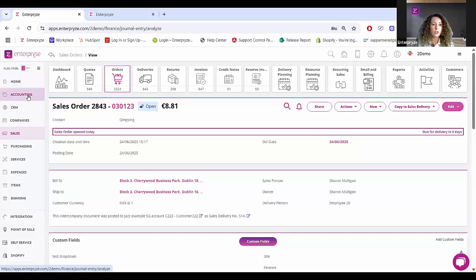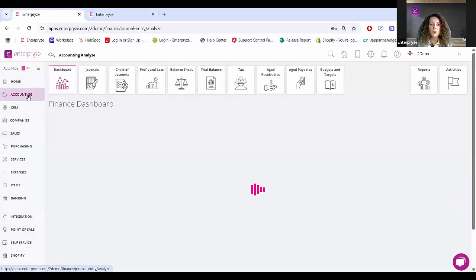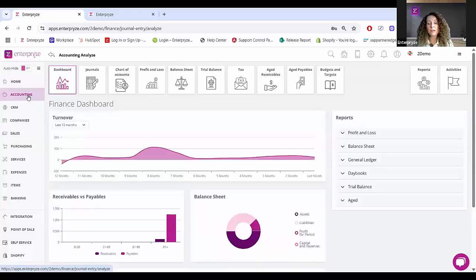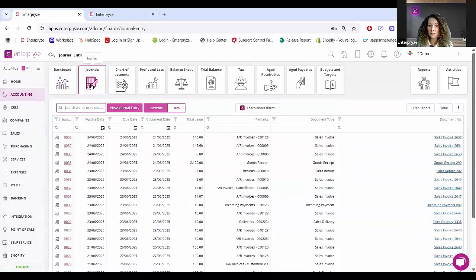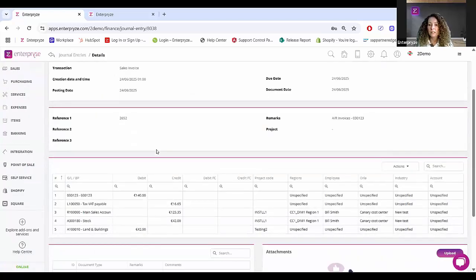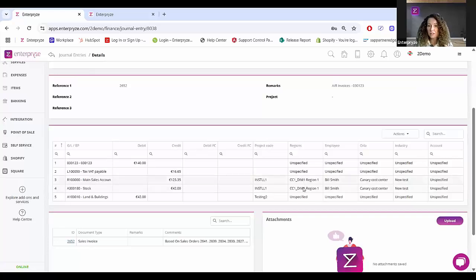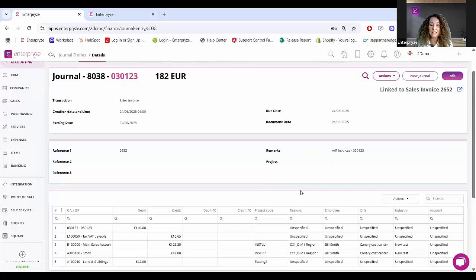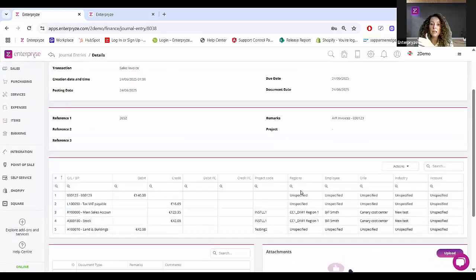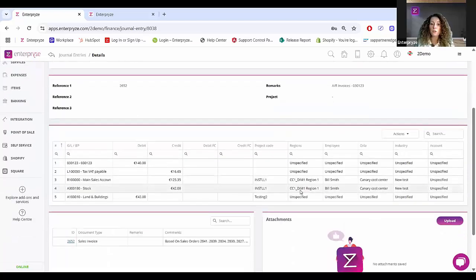So let me just show you a quick view on the accounting. I mentioned the different drill downs that you have available to you on all the transactions, and I mentioned the journals. For example, if we were to drill down into a journal entry, when you look at the different cost centers, rather than seeing the code, you will now see the name displayed here. And that's the primary change we've made. If you come in to edit that and update your cost centers, you're still selecting from a list of the codes. You'll still see the description beside them. But when you update and view it here on the overall journal, you will see the cost center descriptions.